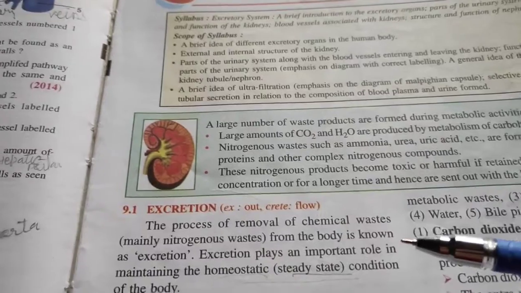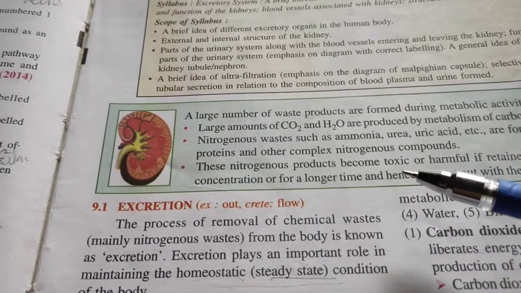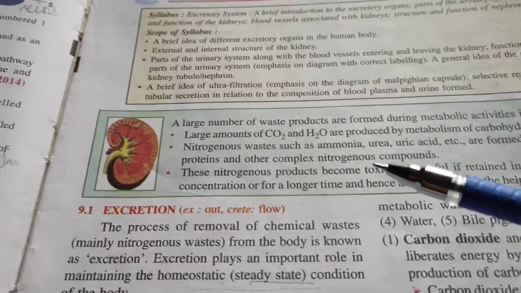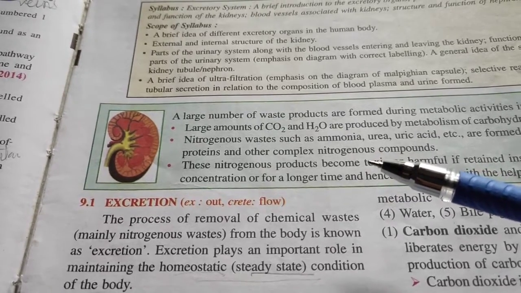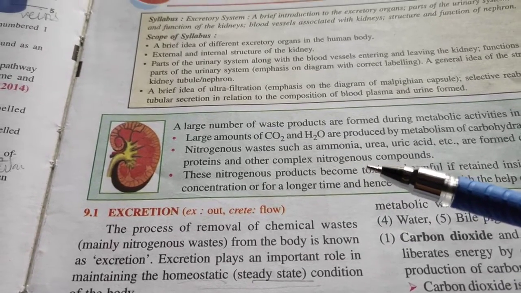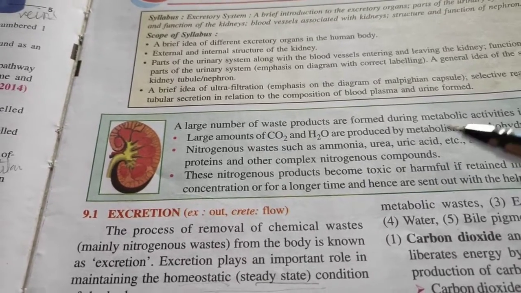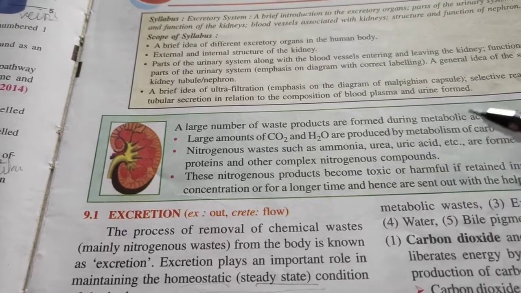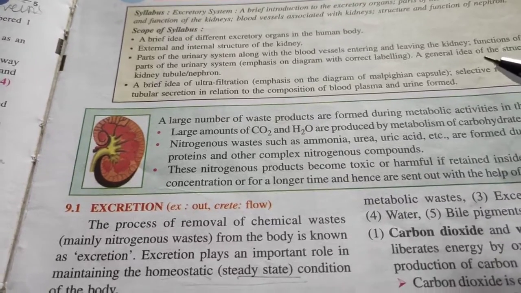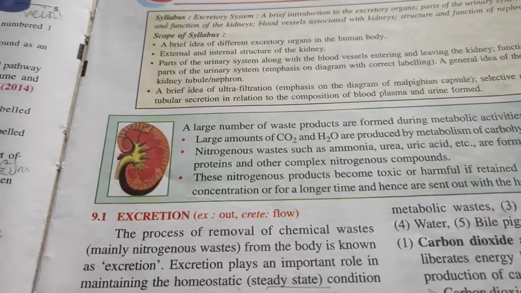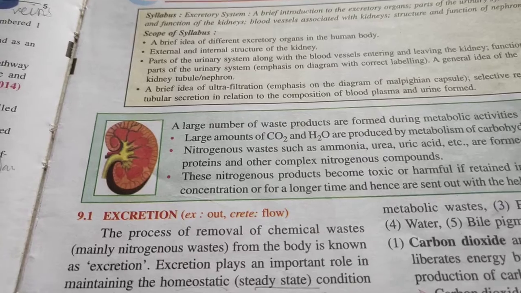So many activities are there, and these activities produce some byproducts. For example, in the process of digestion or metabolism of carbohydrate, fats and proteins, large amount of carbon dioxide and water are produced.